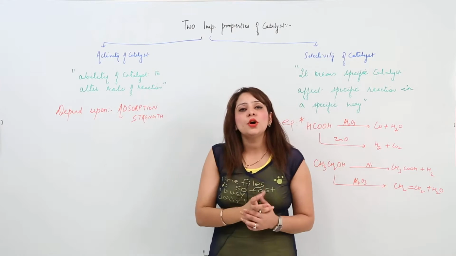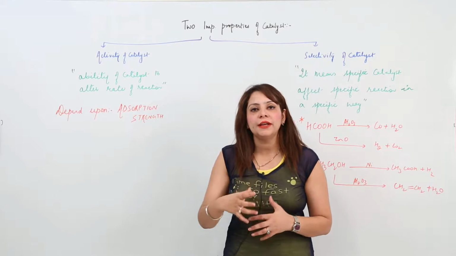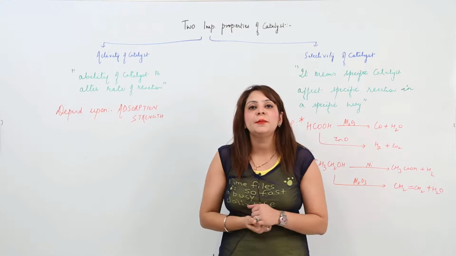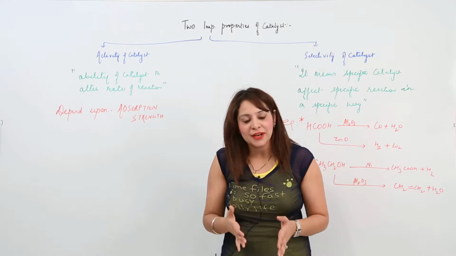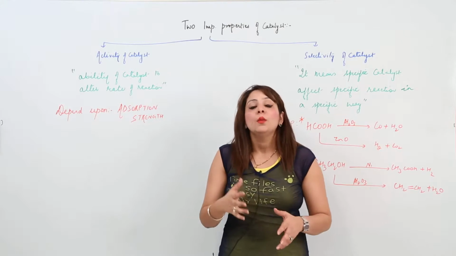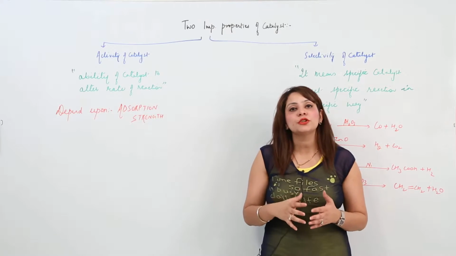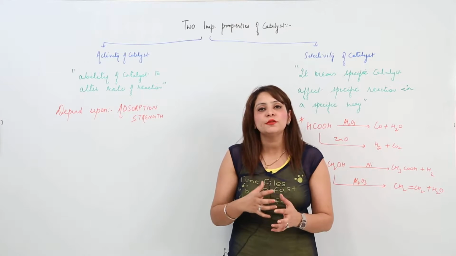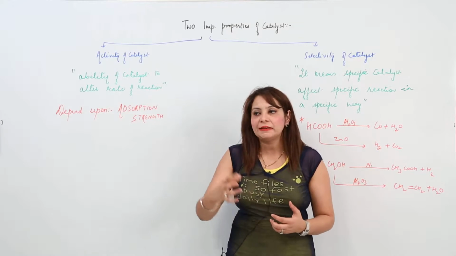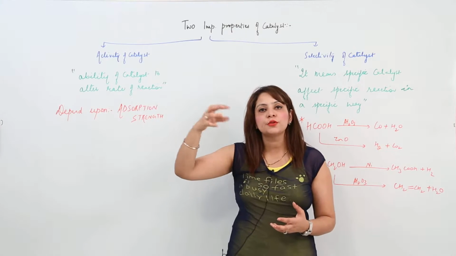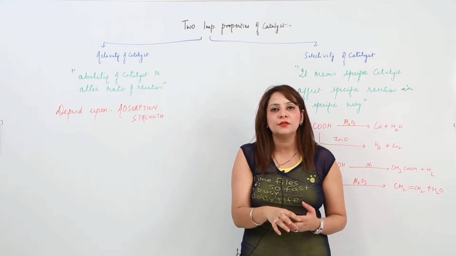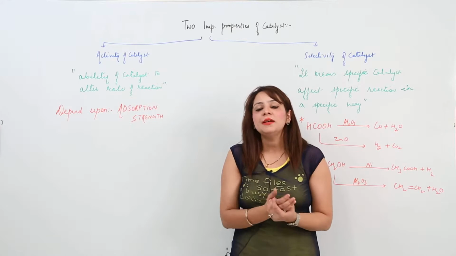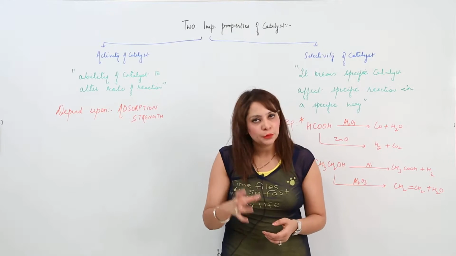Now, when we talk about the activity, you know that it depends upon the adsorption strength. What happens? We know that the functioning of the catalyst involves the adsorption process. We know that hydrogen is going to adsorb on the nickel surface in hydrogenation of oil, and likewise the reaction will take place, right? So that means it involves the adsorption process.